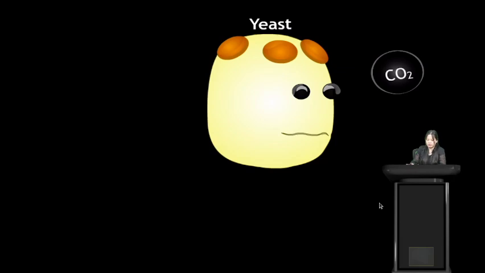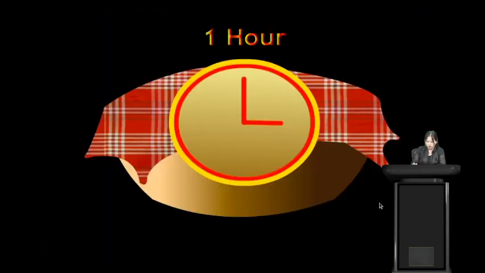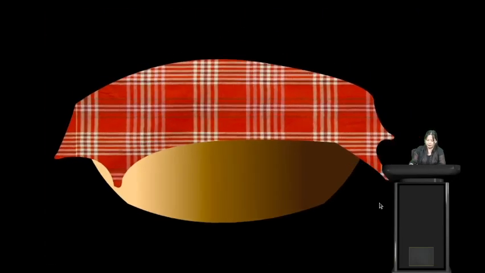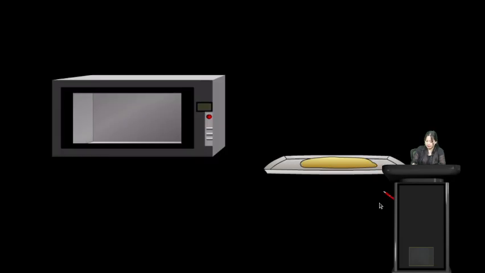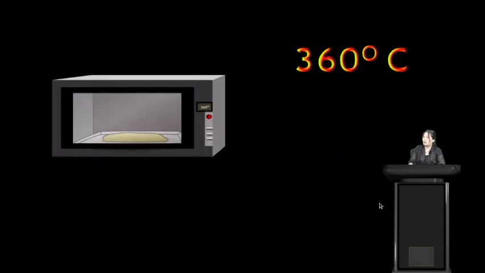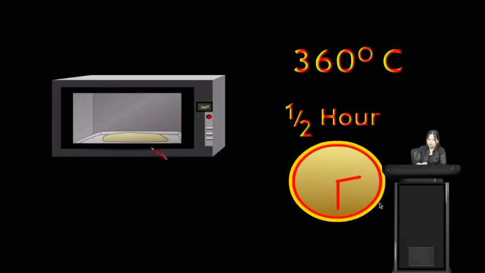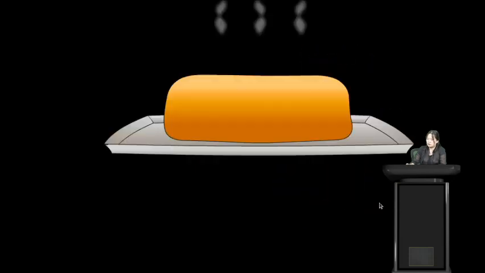In the process of fermentation, the yeast will convert the sugar into alcohol. So here, let us see. Take this dough which is being prepared, put it on the tray and bake it. Now when we bake this dough at 360 degrees Celsius for half an hour, the bread will rise. So we have this bread, it rises to this much. It was only this much earlier, but now the bread has risen.